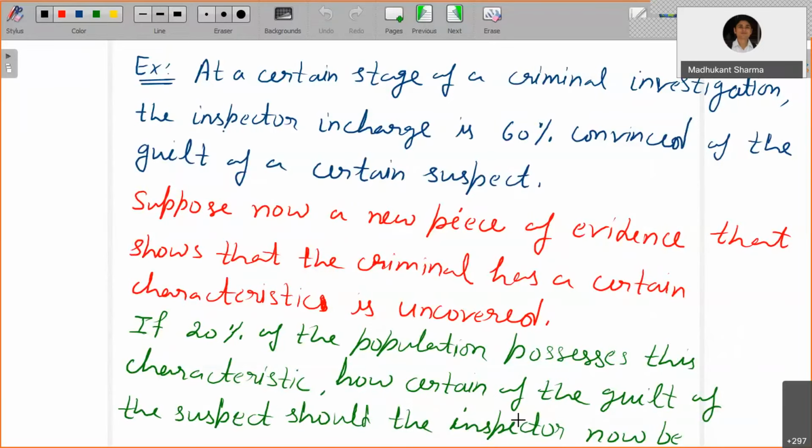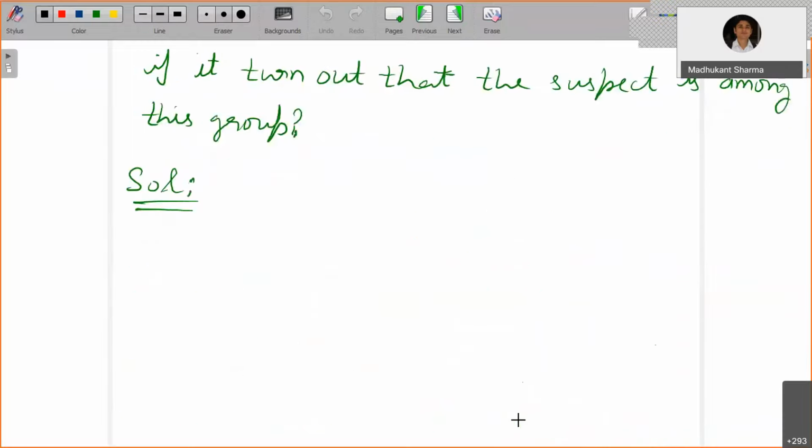At a certain stage of a criminal investigation, the inspector in charge is 60% convinced of the guilt of a certain suspect. Suppose now a new piece of evidence is uncovered that shows that the criminal has a certain characteristic. If 20% of the population possesses this characteristic, how certain of the guilt of the suspect should the inspector now be if it turns out that the suspect is among this group? So how will you answer it?